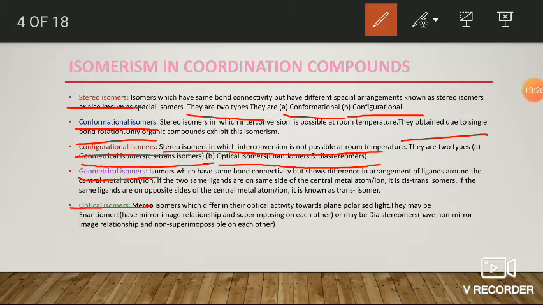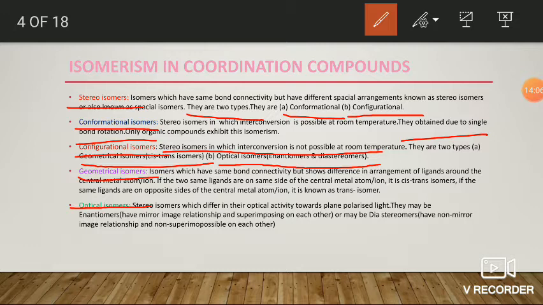What is plane polarized light? Generally, white light or normal light. In normal light, the waves vibrate in all directions. But in plane polarized light, the waves vibrate only in a particular direction. That is known as plane polarized light. That is, light which contains vibration only in one direction or only in one plane is known as plane polarized light.